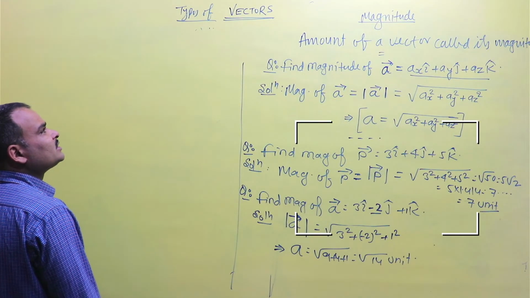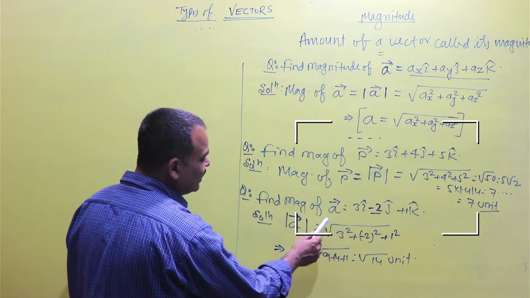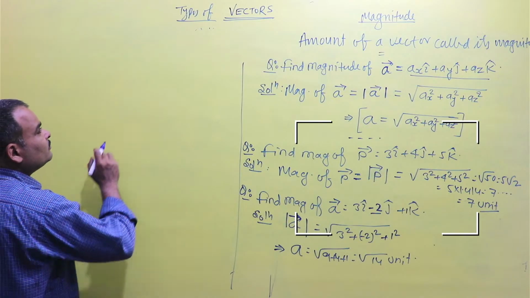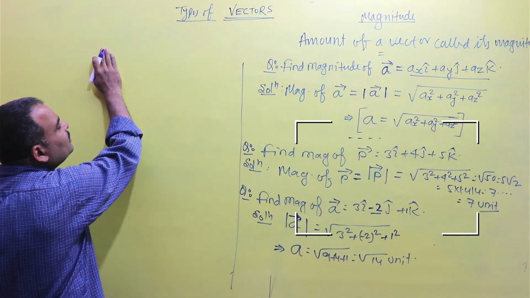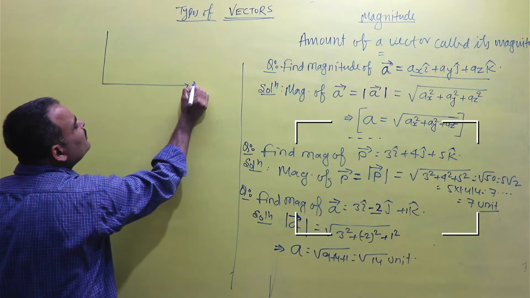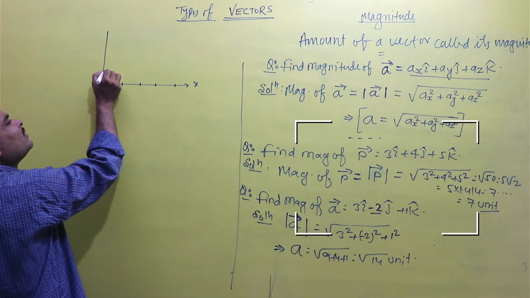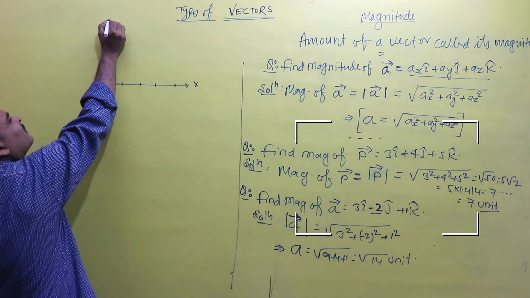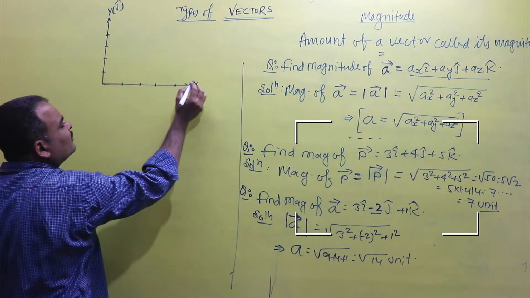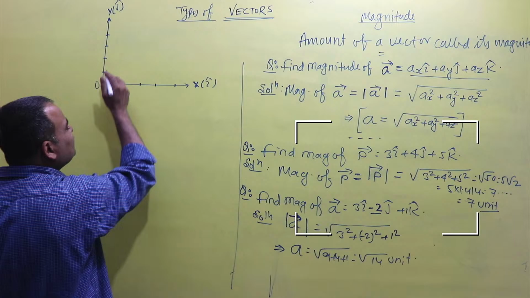First of all, we have to understand how we remove the sign of arrow from a vector. Now, we write the position vector of a point P. This is the origin, and this is the x-axis and y-axis.